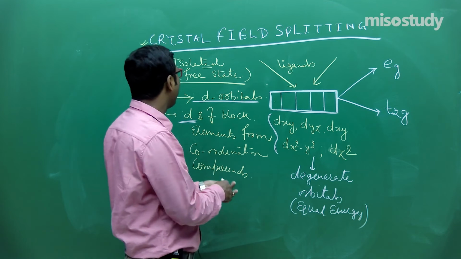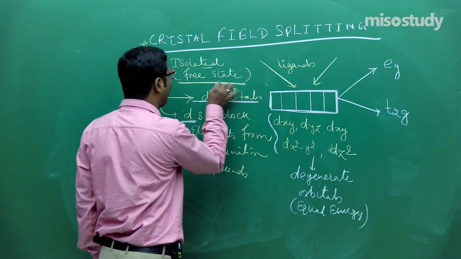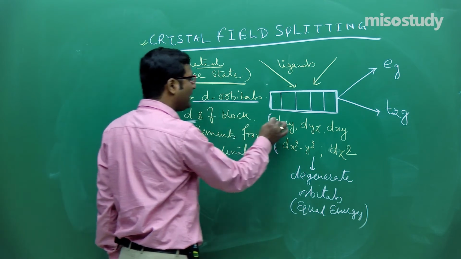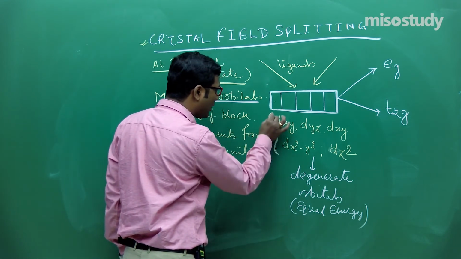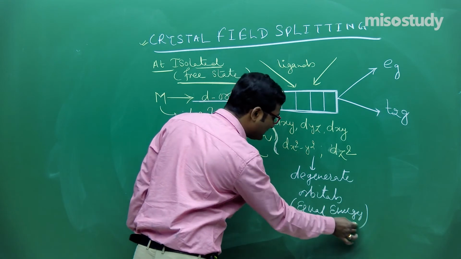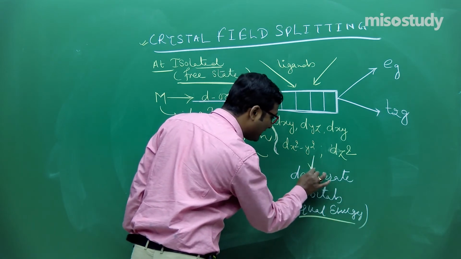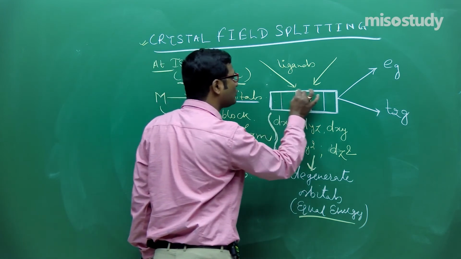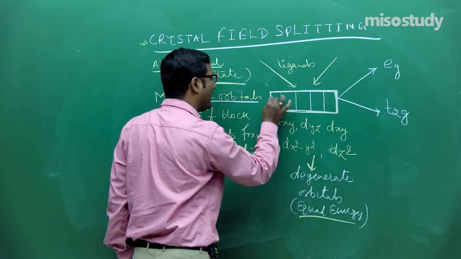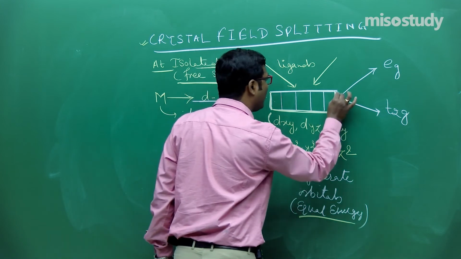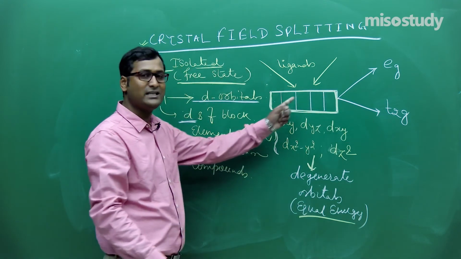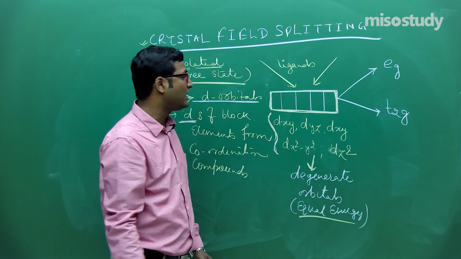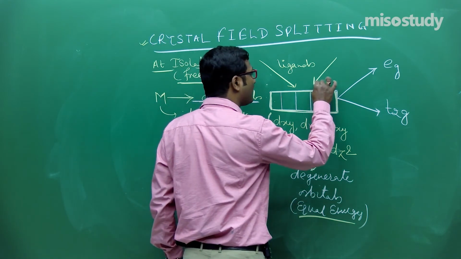When a metal is in free state, all d orbitals have equal energy, that is, they are degenerate orbitals. But when a ligand approaches the central metal atom or ion, the degeneracy of these orbitals breaks because of the force of repulsion.